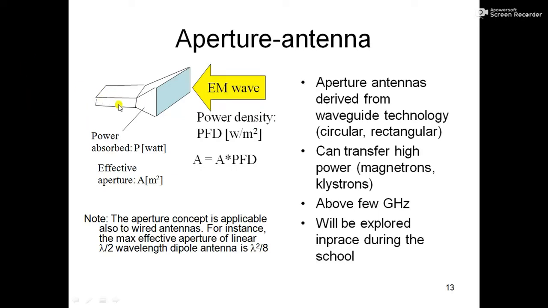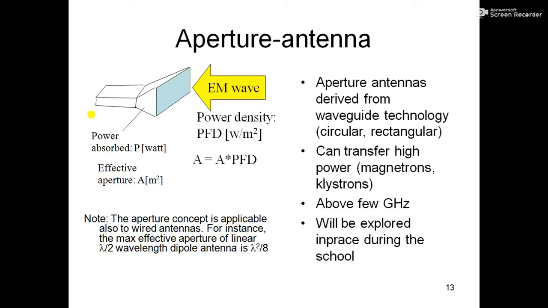This is a waveguide, and on the top of the waveguide we have an aperture, or opening. Aperture means there is a hole or opening. Any electromagnetic wave enters through the aperture, or hole, and it is directed through the waveguide. The power density is PFD, or watt per meter square.